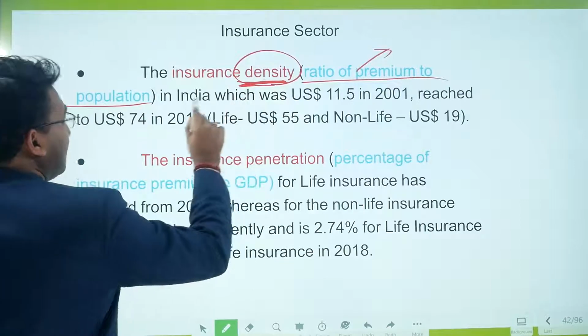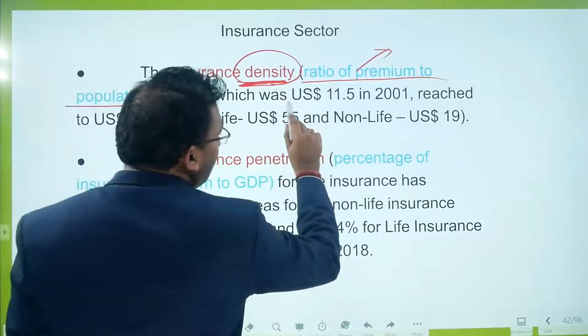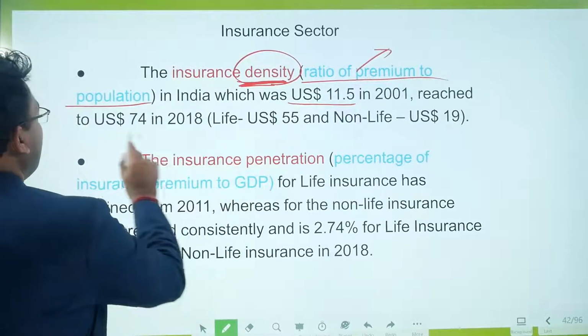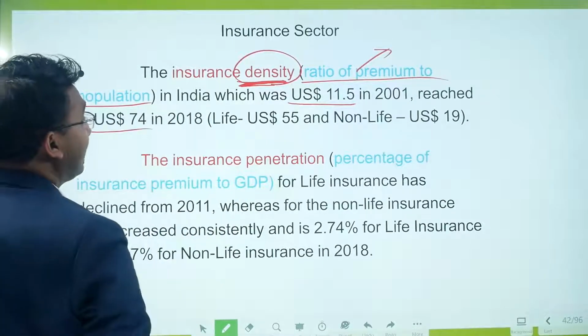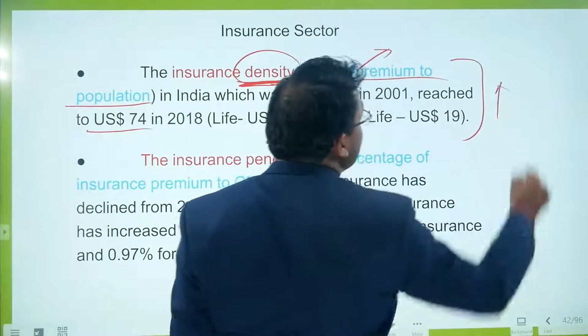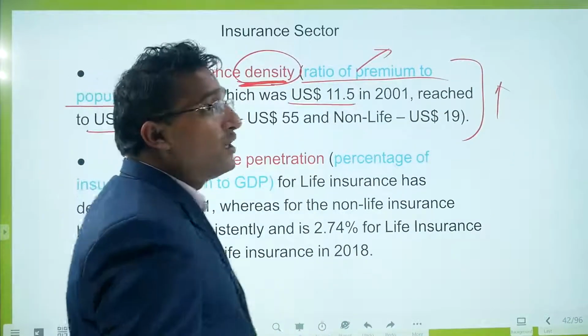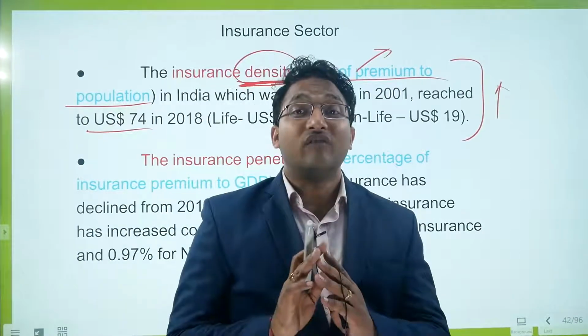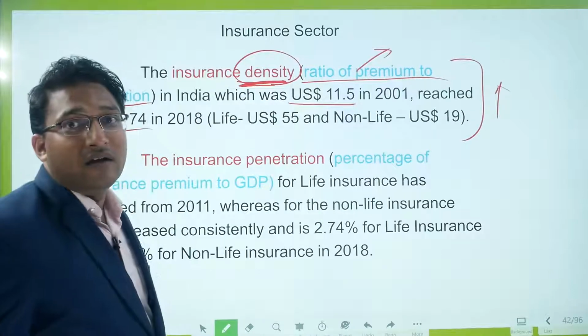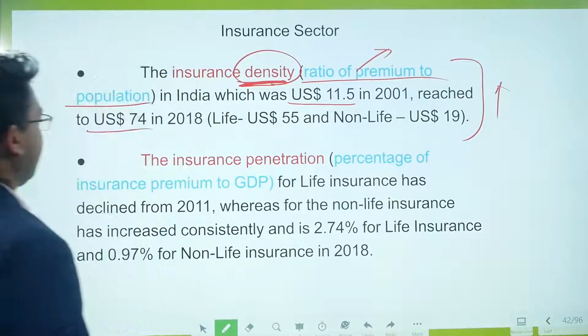Density in India was US dollar 11.5 in 2001, and it reached US dollar 74 in 2008. So it represents that density is increasing. This is a very good thing, because now people are becoming more and more aware about insurance, and they want to invest more and more money in the insurance sector.